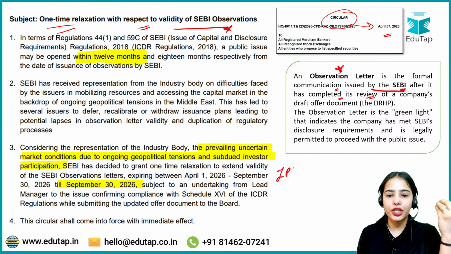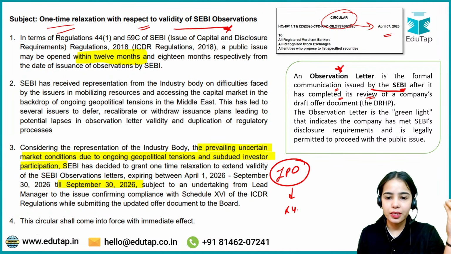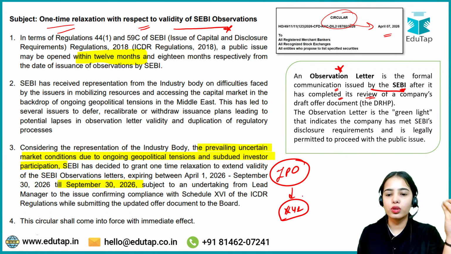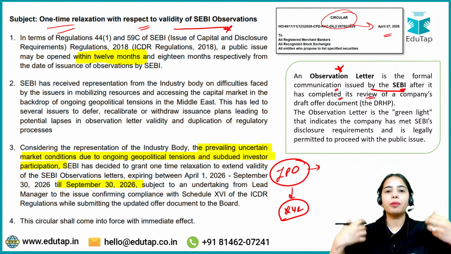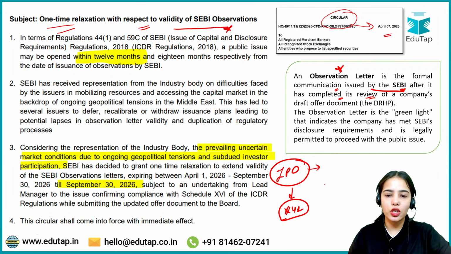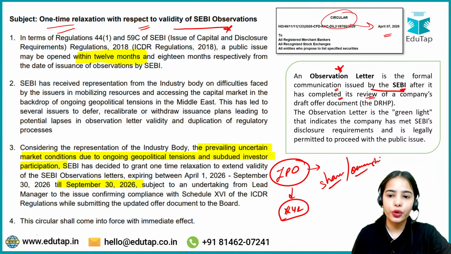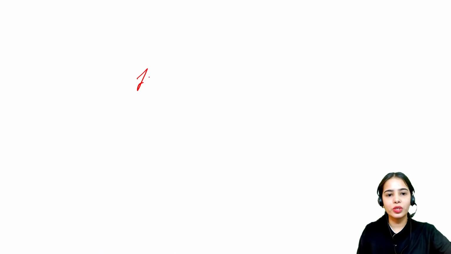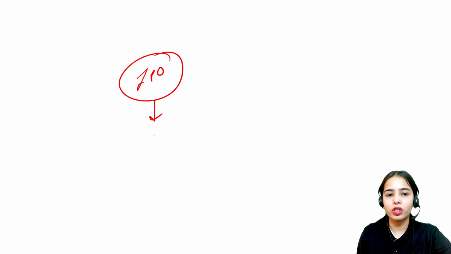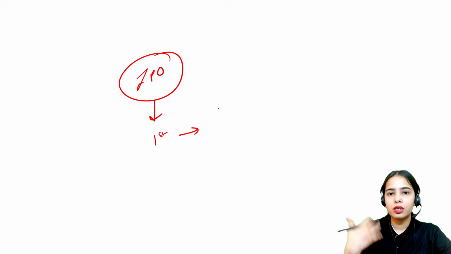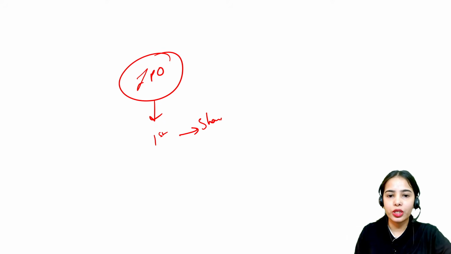Let's say I want to initiate the IPO. I have a company XYZ and I want to raise money from the public. So I am doing the initial public offering. That is, for the first time I'm going to sell the shares of my company, sell part of the ownership of my company, to the public. I hope everyone knows about the IPO, initial public offering. For the first time I am selling my shares to the general public. This is the initial public offering.